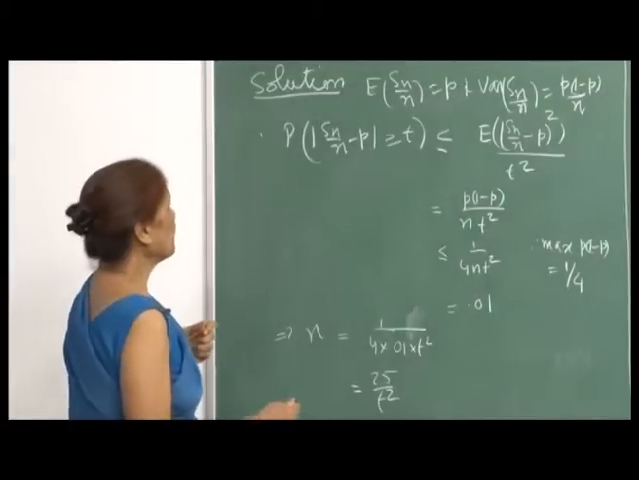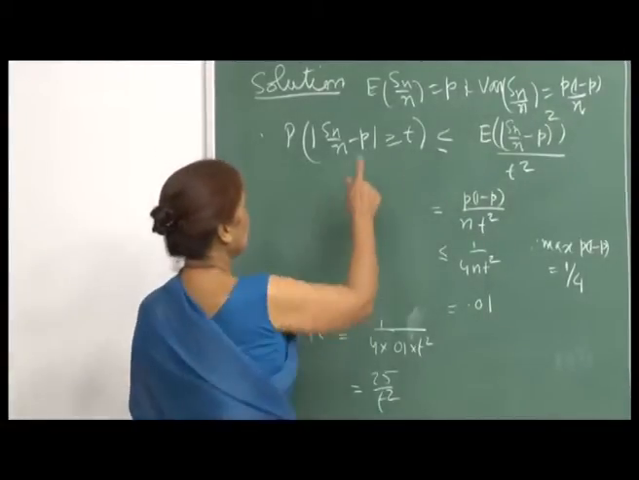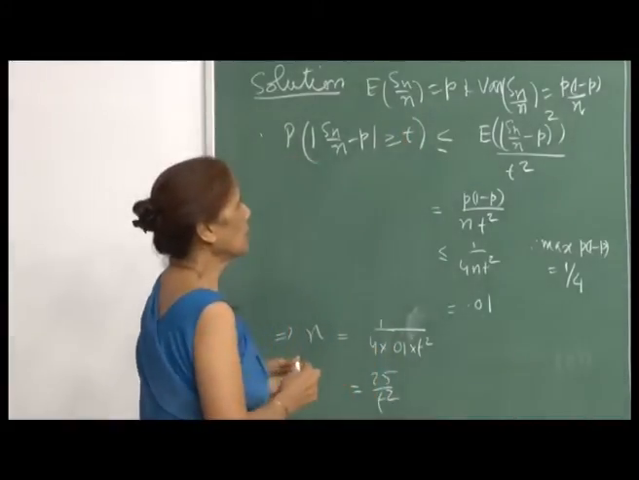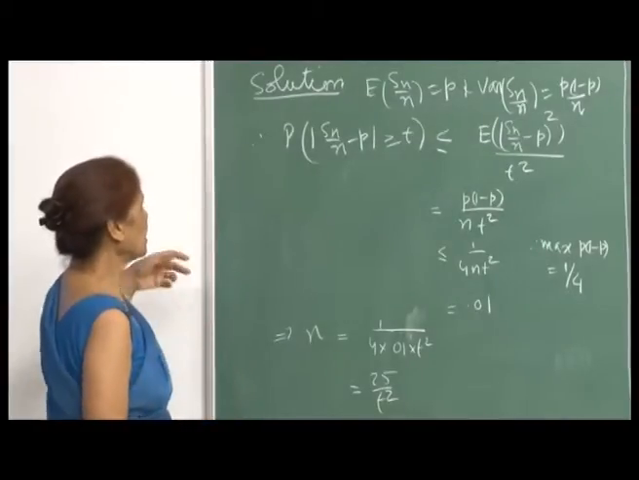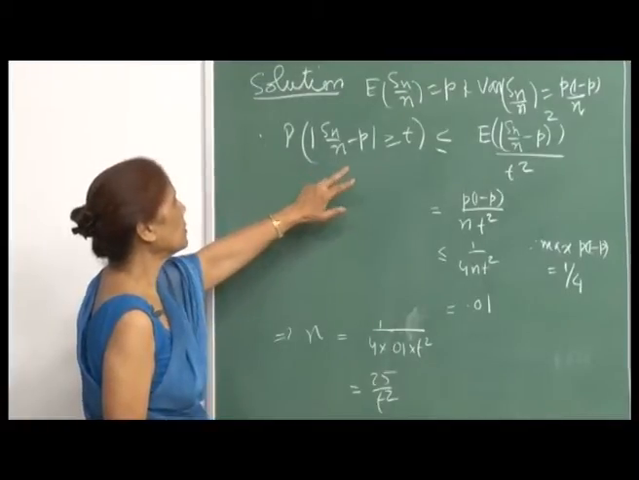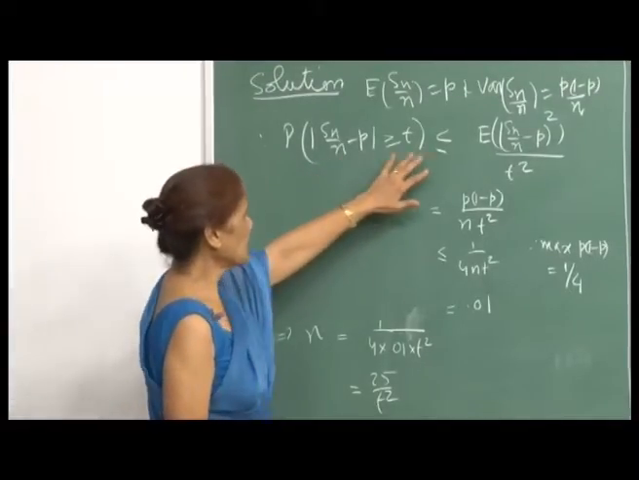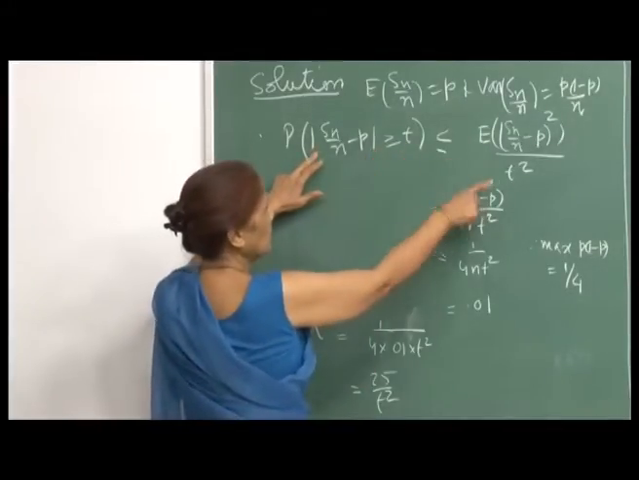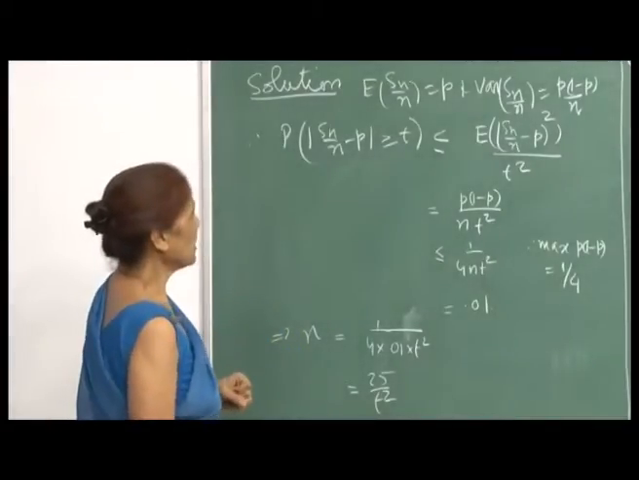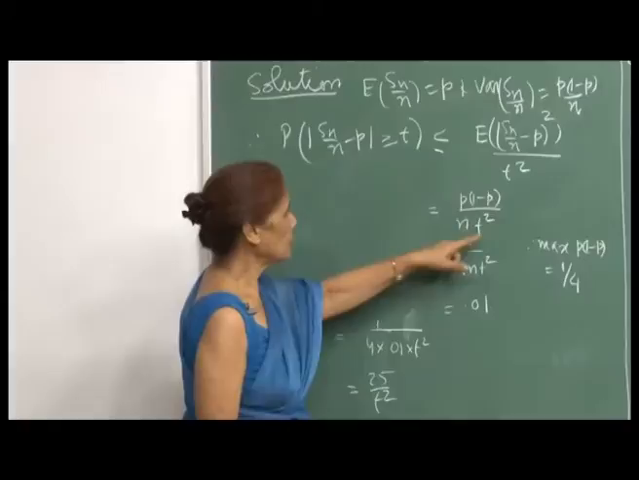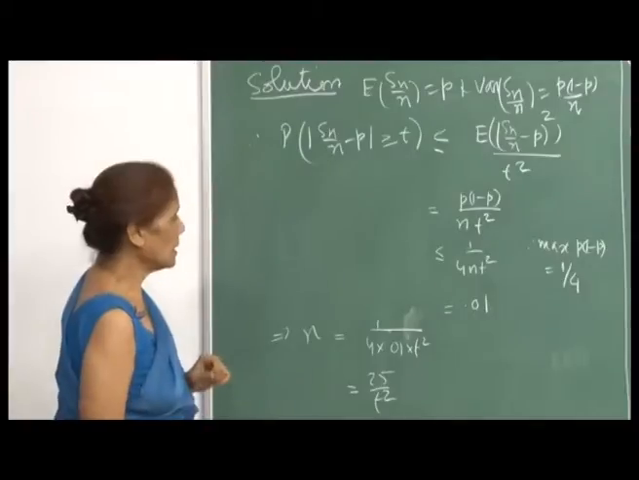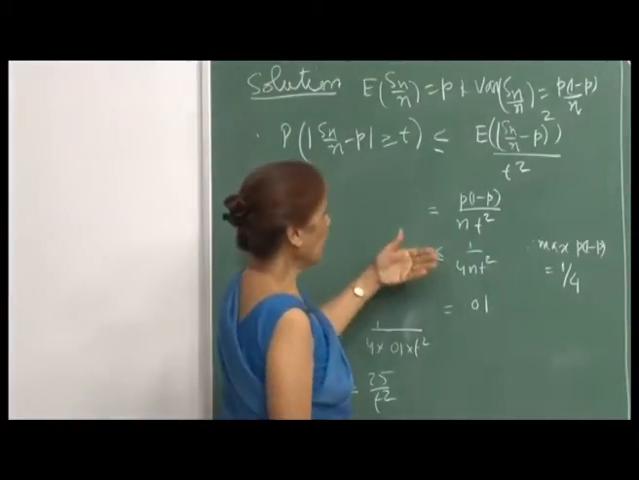Applying Chebyshev's inequality, because the expected value of S n upon n is p and the variance of S n upon n is p into 1 minus p by n, the probability that S n upon n minus p in absolute value is greater than or equal to t is less than or equal to the expectation of this square divided by t square. In other words, the variance of S n upon n, which is p into 1 minus p by n. So, by Chebyshev's inequality we get this estimate, and here again we are applying the same logic.